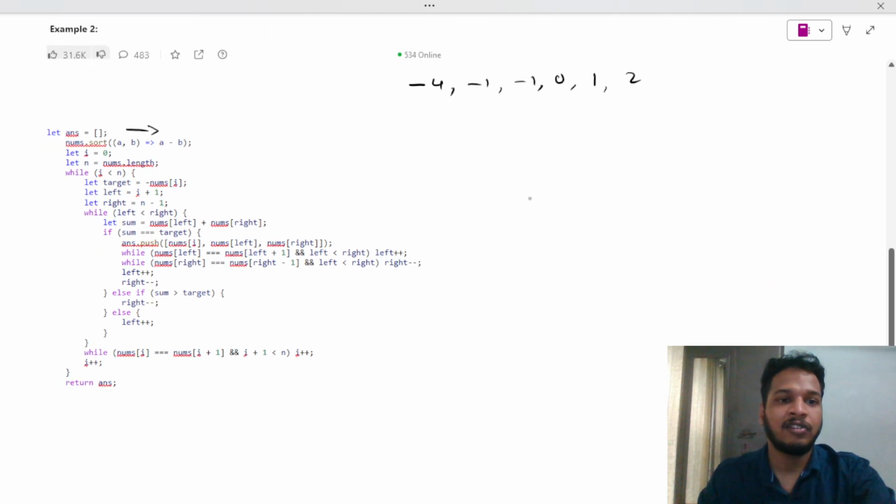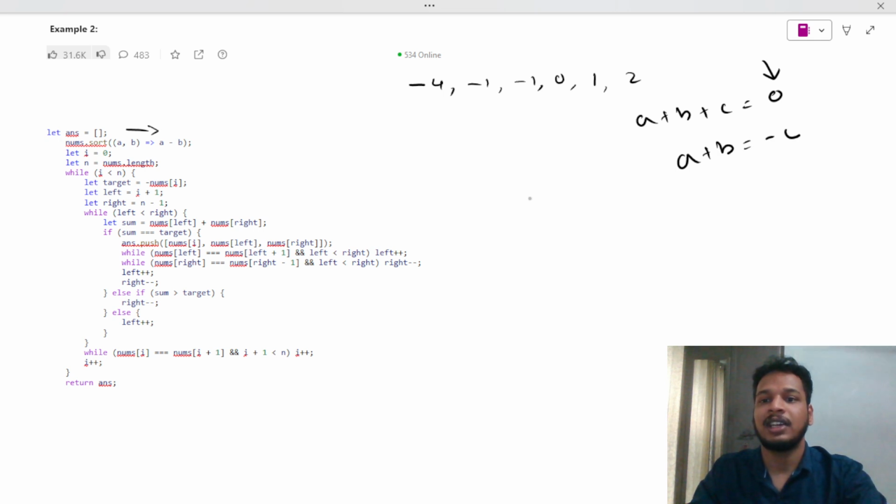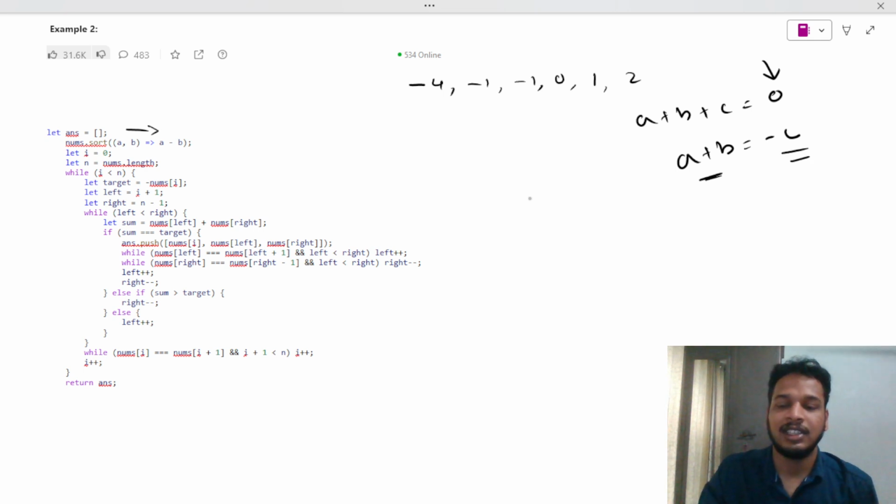Now after sorting this array, we know the basic formula: a plus b plus c is equal to 0. So what is my target? Target is 0. So I will see that a plus b is equal to minus c. I'm moving this plus c from the left-hand side to the right-hand side, the basic math. And then if I find minus c, that is the typical thing.